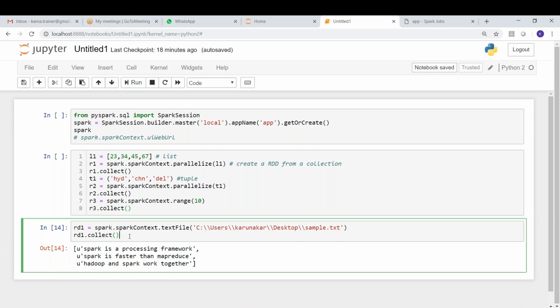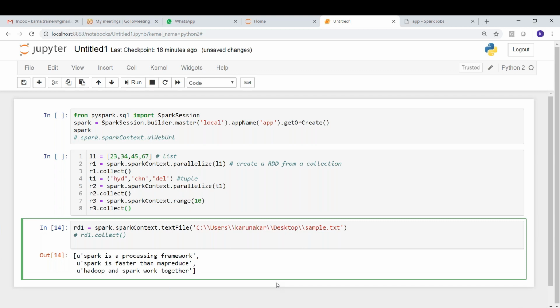Now our task is to find the number of occurrences of each word. Can you tell me how to proceed with this? You have to tell me, guys, what we have to do. Suppose I ask you to manually count it, then how do you do it?